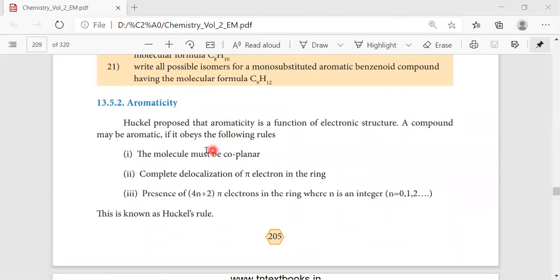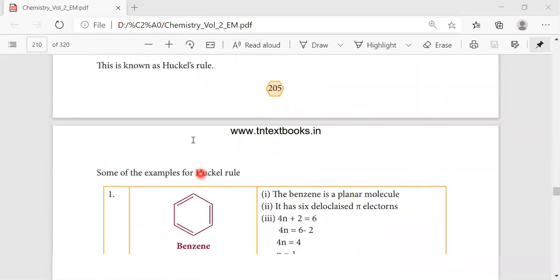Now comes aromaticity. Aromaticity is simply Huckel's rule. Actually, this represents the aromaticity. It is a function of electronic structure. Here, a compound may be aromatic only if it obeys the following rules. The molecule must be coplanar. It should have complete delocalization of pi electrons and the presence of 4n plus 2 pi electrons in the ring. Here n refers to an integer starting with 0, 1, 2, 3, etc. This is known as Huckel's rule.